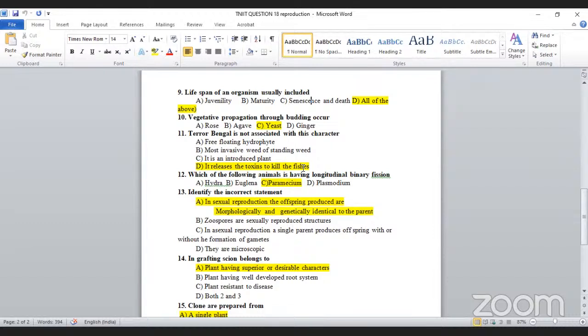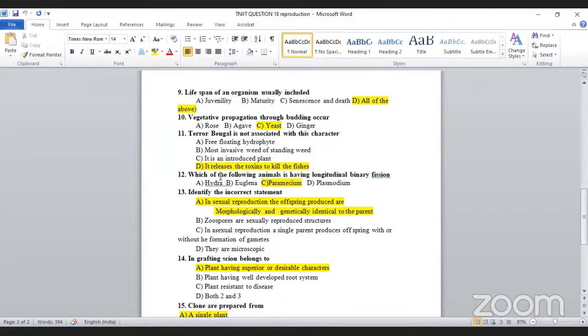It releases toxin to kill the fishes? No, it does not release any toxicity to kill the fishes. What happens is it completely covers the water bed. As a result, the oxygen does not enter the water for the aquatic plants and animals. That's why lack of oxygen leads to death. As a result, it emits an unpleasant odor. That's why it has the name.